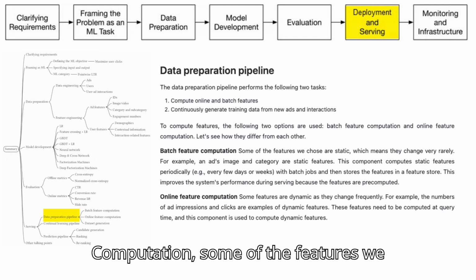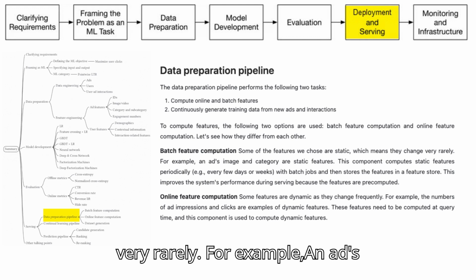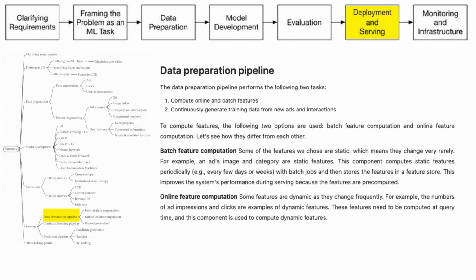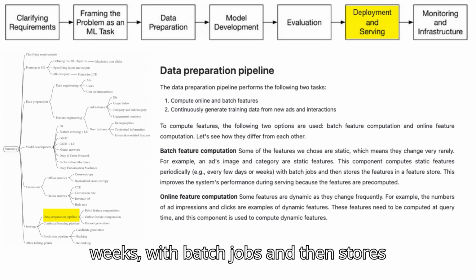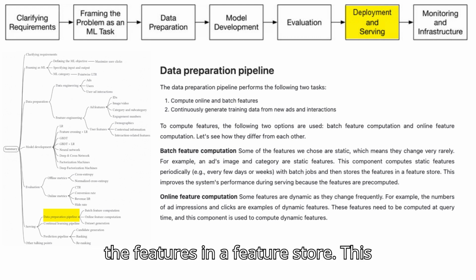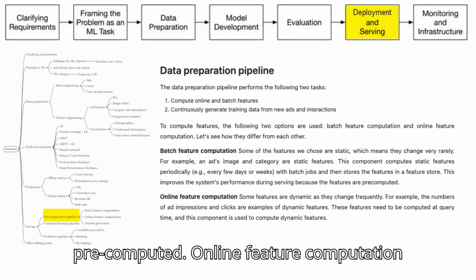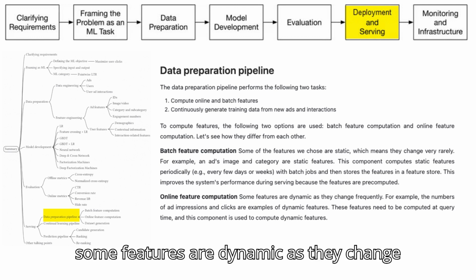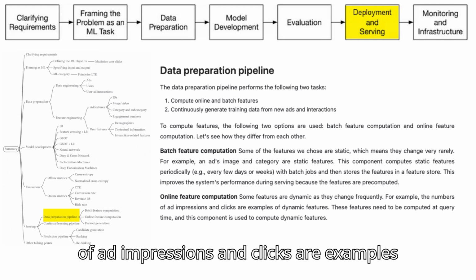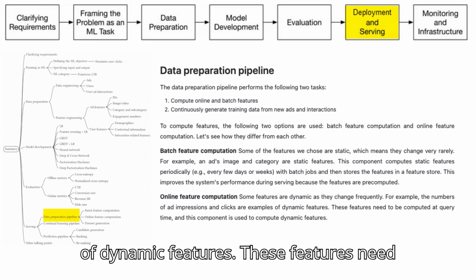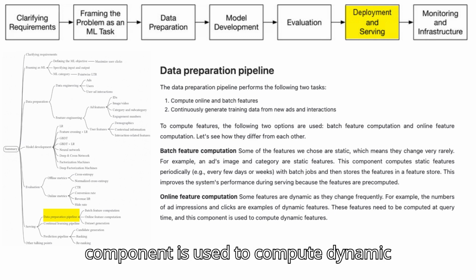Batch feature computation. Some of the features we chose are static, which means they change very rarely. For example, an ad's image and category are static features. This component computes static features periodically, e.g., every few days or weeks, with batch jobs and then stores the features in a feature store. This improves the system's performance during serving, because the features are pre-computed. Online feature computation. Some features are dynamic, as they change frequently. For example, the numbers of ad impressions and clicks are examples of dynamic features. These features need to be computed at query time, and this component is used to compute dynamic features.